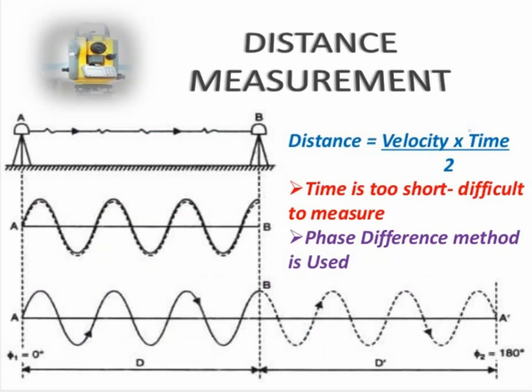Next, here is the small equation they have given, which is used to measure the distance. Distance equals velocity into time divided by 2. Distance equals velocity into time divided by 2. If the time is too short and it is difficult to measure, then you have to go for the phase difference method.